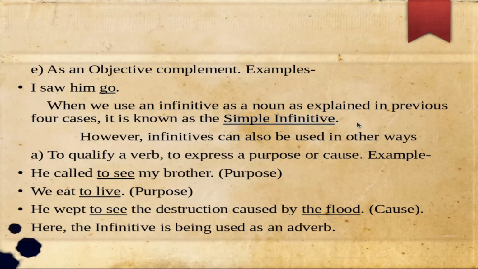However, infinitives can also be used in other ways. The first way is to qualify a verb or to express a purpose or cause. Examples are, he called to see my brother. In this sentence, the infinitive is to see and it is being used to qualify the verb called. We eat to live. In this sentence, the infinitive to live is showing purpose and it is qualifying the verb eat. He went to see the destruction caused by the flood. Here the infinitive is being used as an adverb. In all these examples, the infinitive is qualifying a verb and it is being used as an adverb.